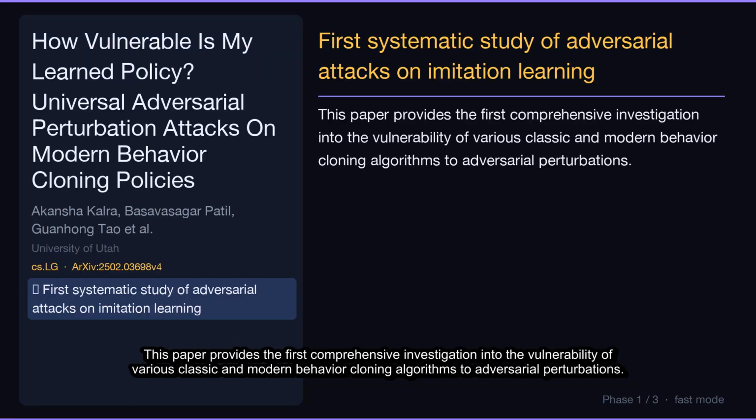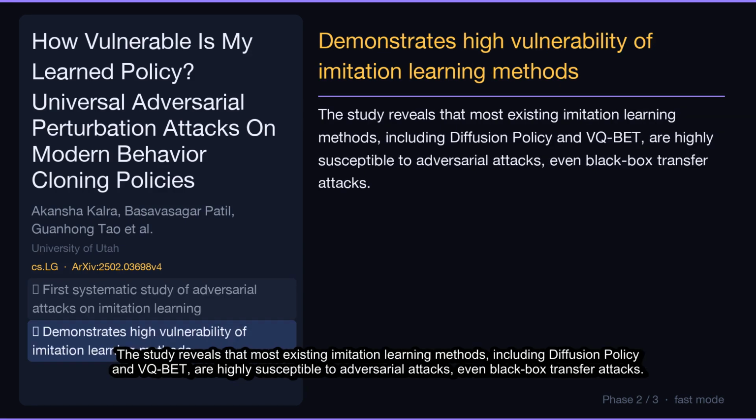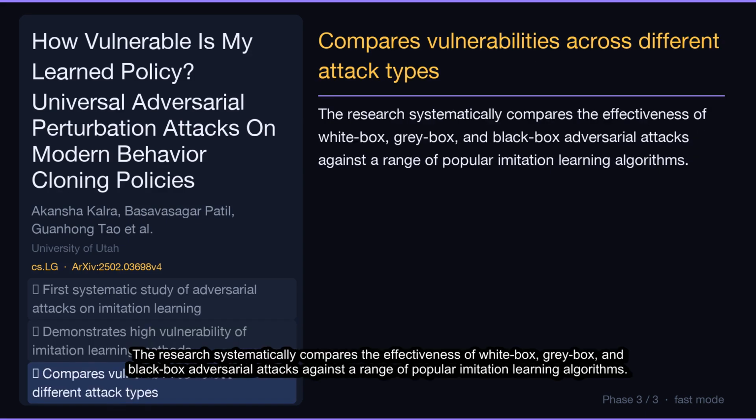This paper provides the first comprehensive investigation into the vulnerability of various classic and modern behavior cloning algorithms to adversarial perturbations. The study reveals that most existing imitation learning methods, including diffusion policy and VQBT, are highly susceptible to adversarial attacks, even black box transfer attacks. The research systematically compares the effectiveness of white box, gray box, and black box adversarial attacks against a range of popular imitation learning algorithms.